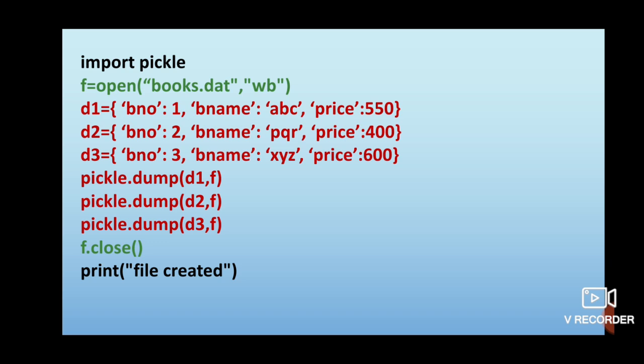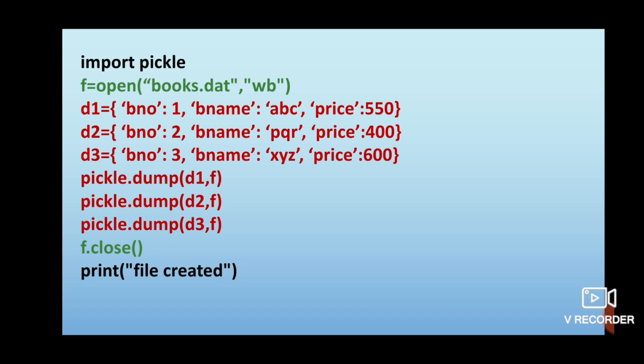Now what is happening with the help of this statement? You know that the dump function serializes the object given to it and then writes it on the file associated with whatever file handle name you have mentioned with it. So it will write the d1 object in the file associated with f, that is books.dat, after pickling it, meaning after converting it into a byte string.